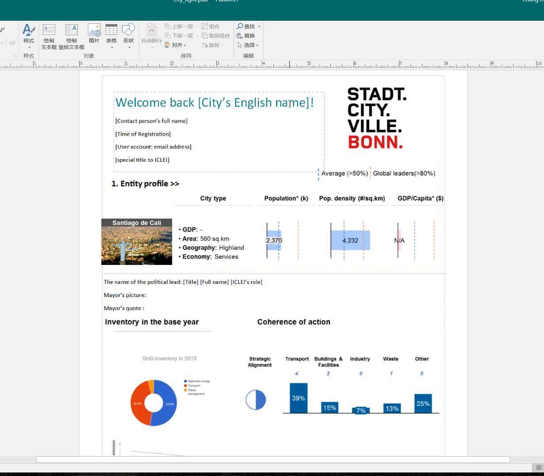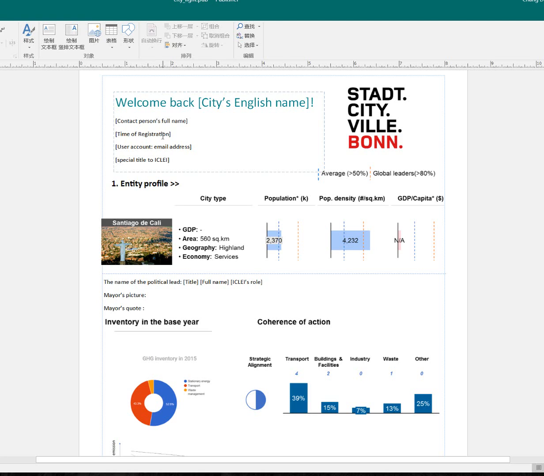welcome back, the city's English name. By the way, everything in these square brackets means the data needs to be pulled from the API from the database. And the English name, consider it the Stadt of Bonn, city of Bonn. And then the contact person's full name, Chang Deng-Beck, and the time of registration.